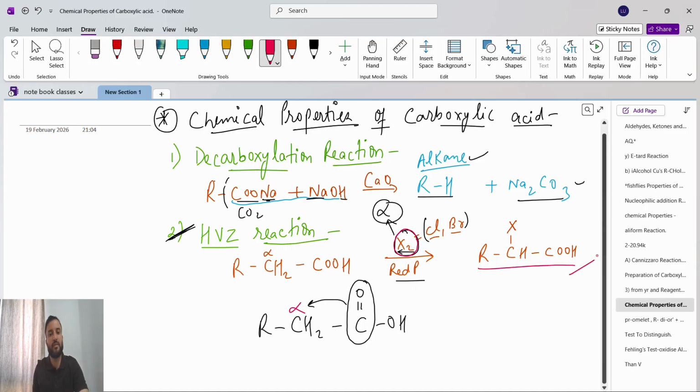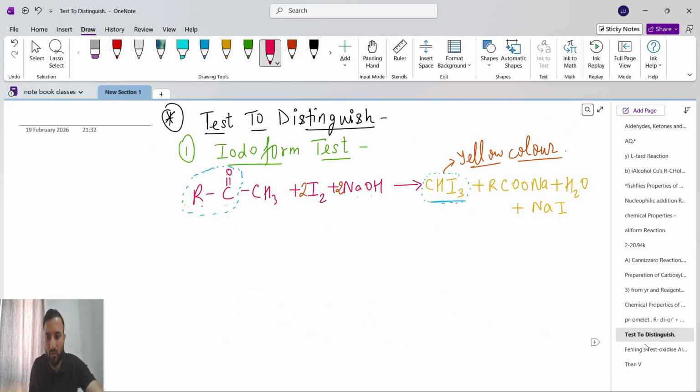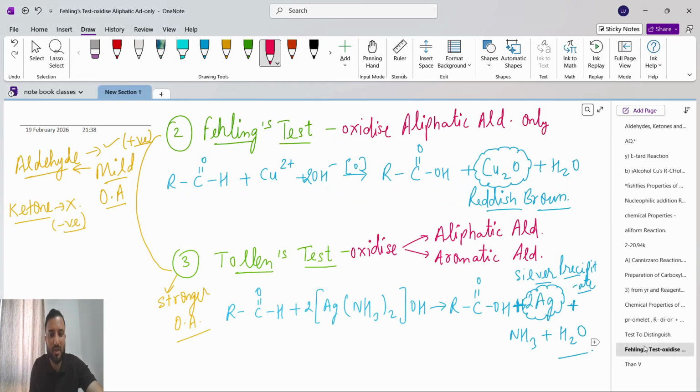Done. In the HVZ reaction, we take a carboxylic acid compound which has an alpha hydrogen. The reason is that the carboxylic acid reacts with X2 in presence of red phosphorus, and this X attacks the alpha position. Next is very important, because after that you don't have anything else: to distinguish, the iodoform test, Fehling's solution test, Tollens reagent test. That's it. This is important, guys.